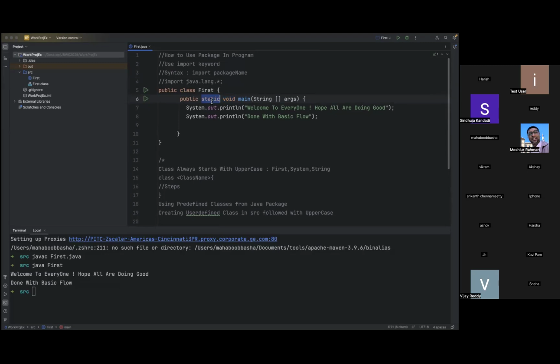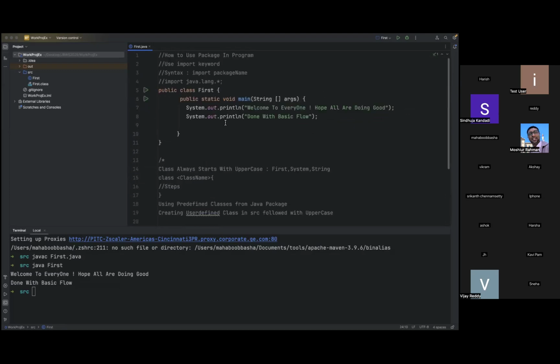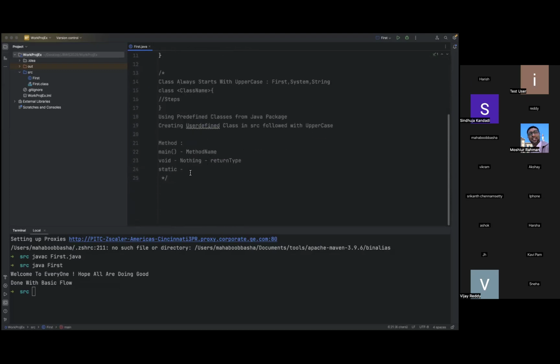Now static. Static is a keyword basically. For now, what you can understand is that static allows you to execute the program without using an object.